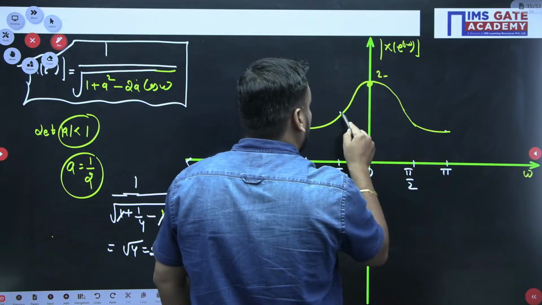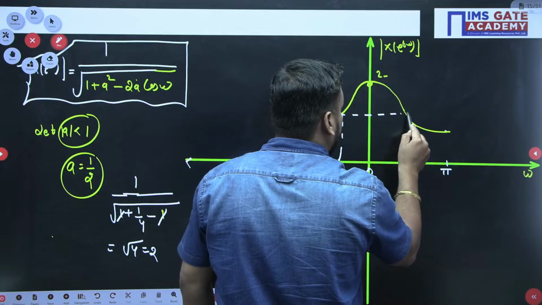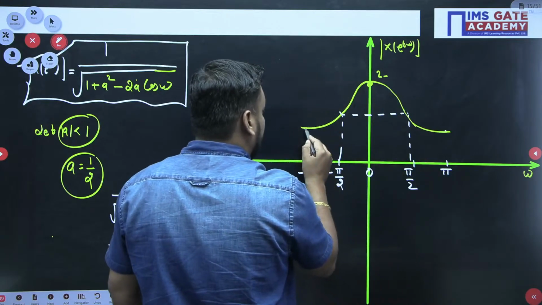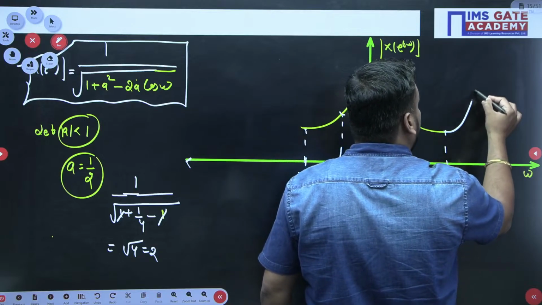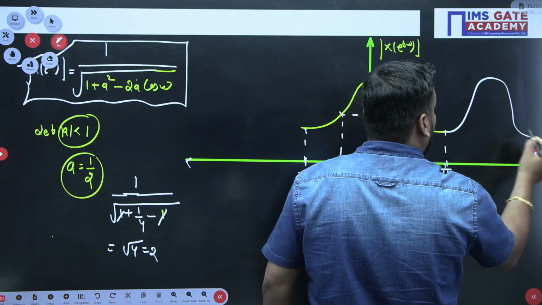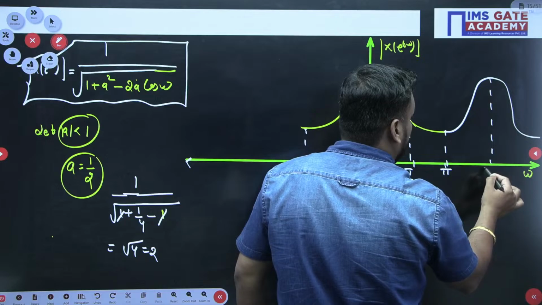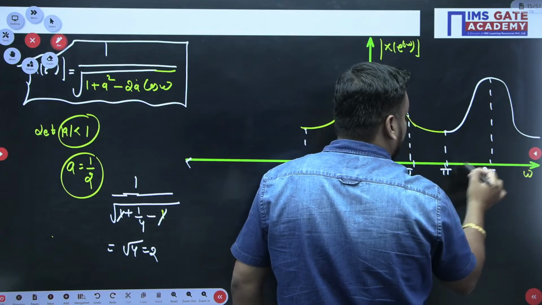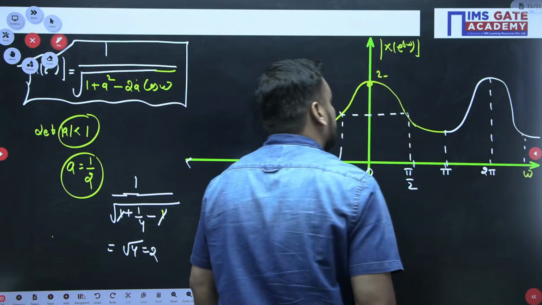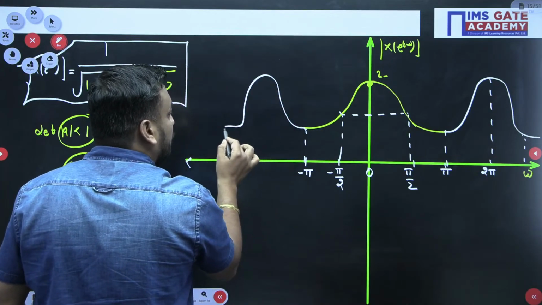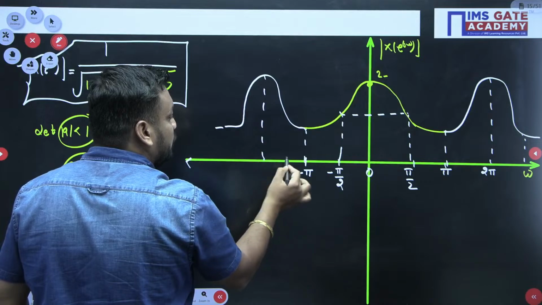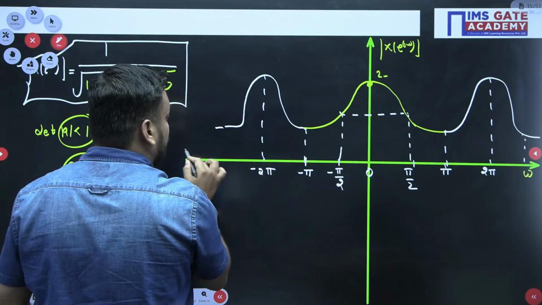Even at pi by 2, the magnitude remains the same here and here. Like that, from pi to minus pi. And again, student, the pattern will repeat itself. So from 2 pi to 3 pi, like minus pi to 3 pi again, the pattern is going to repeat itself here. So you can see here this is 0 and this is minus 2 pi, and so on.